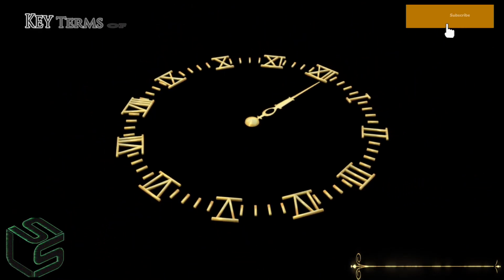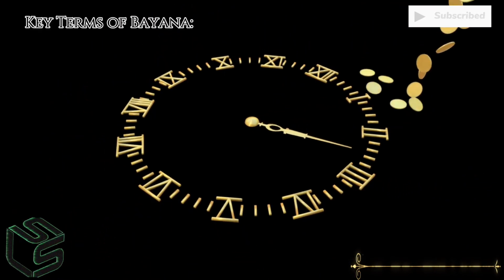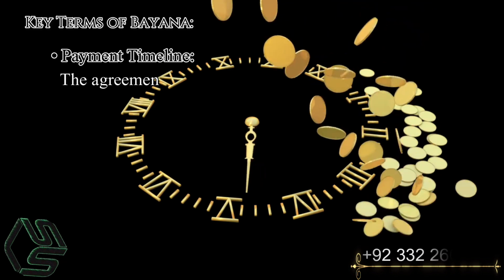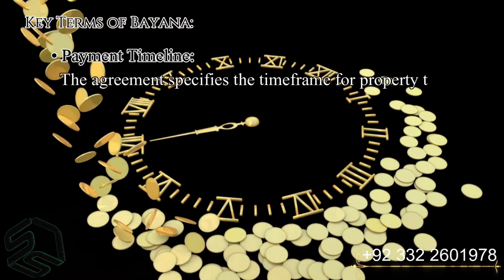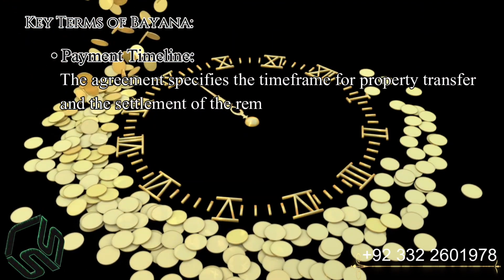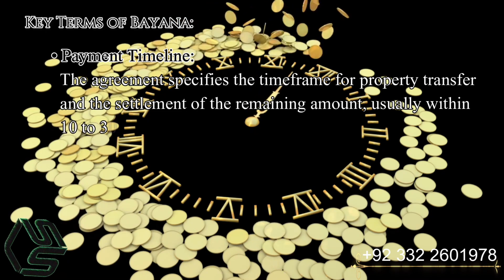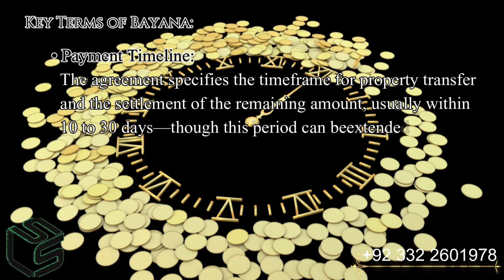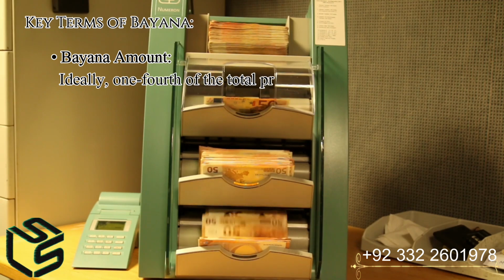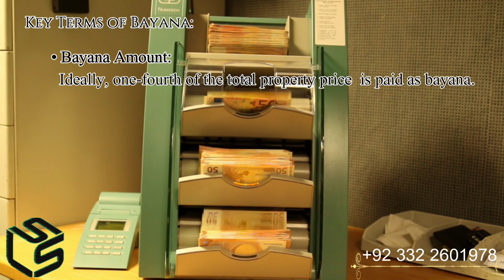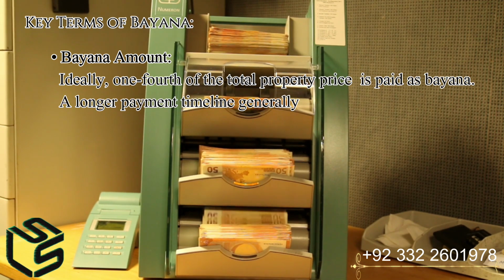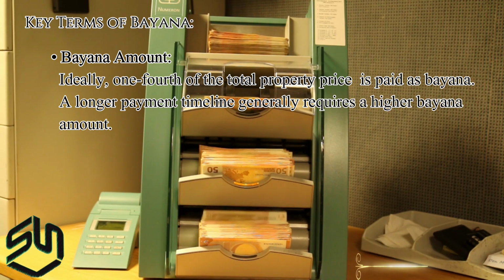Key terms of bayana. Payment timeline. The agreement specifies the time frame for property transfer and the settlement of the remaining amount, usually within 10 to 30 days, though this period can be extended. Bayana amount. Ideally, 1/4 of the total property price is paid as bayana. A longer payment timeline generally requires a higher bayana amount.